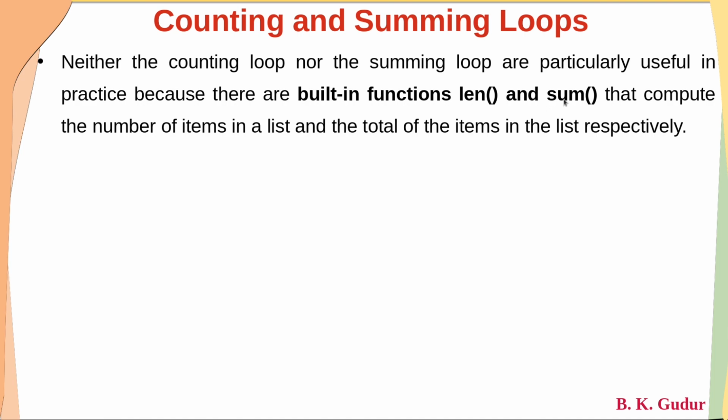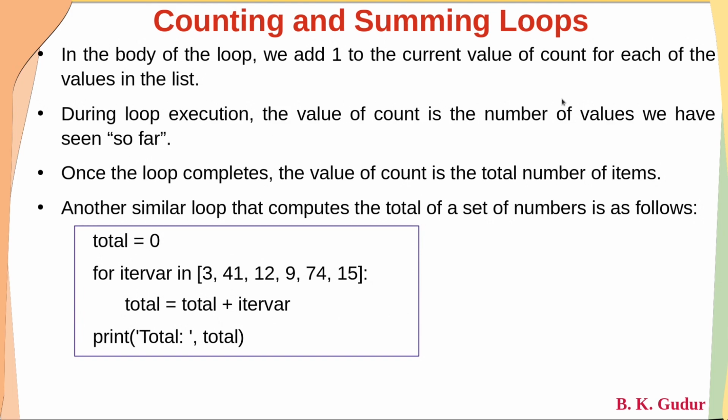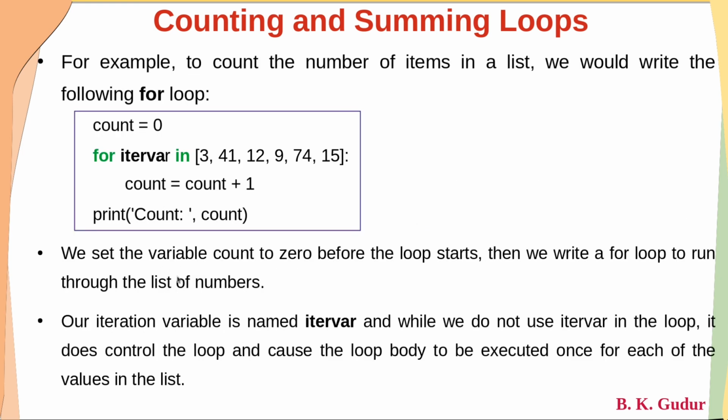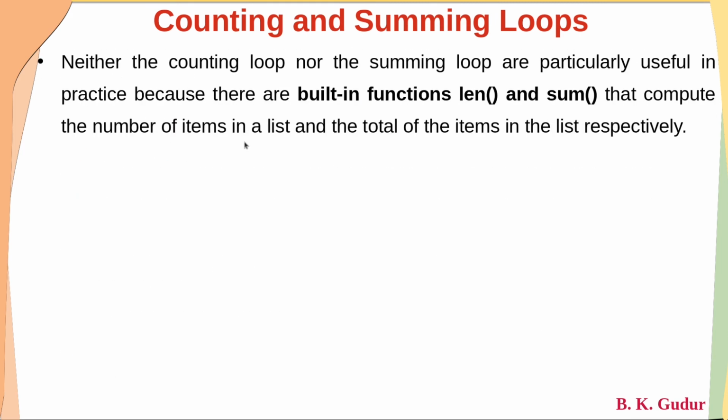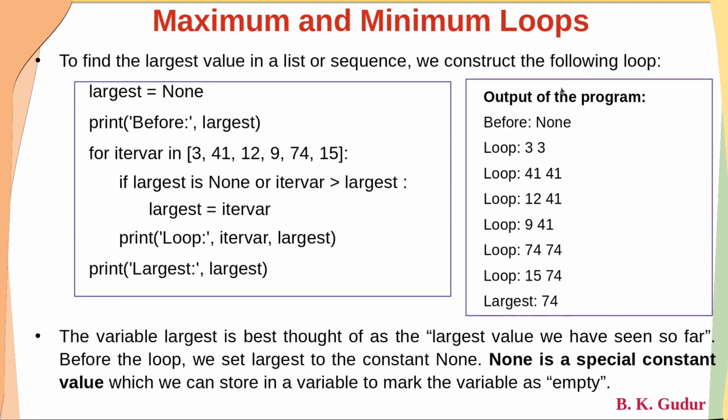Because of that, normally we don't use loops like this. This one finds the total sum of all the elements in the list, whereas this loop counts the number of items in a list. But as I told, there are two built-in functions for that: one is len and another is sum. Len gives the number of items in a list, whereas sum gives the total of all the elements inside the list. With this, we are going to see two more loops to find the maximum and minimum element inside a list or a sequence of numbers.